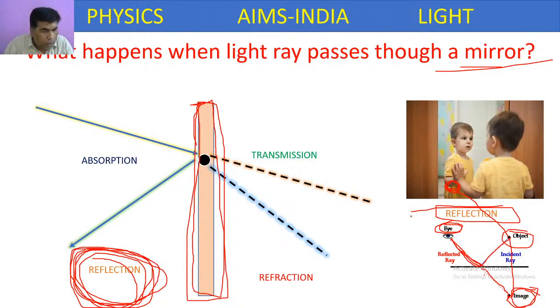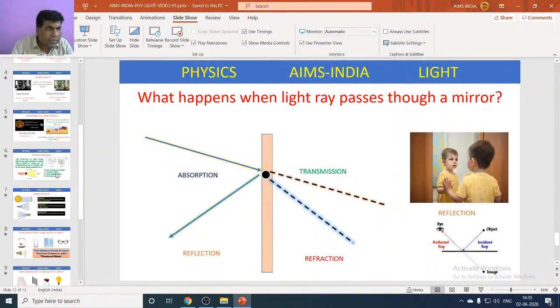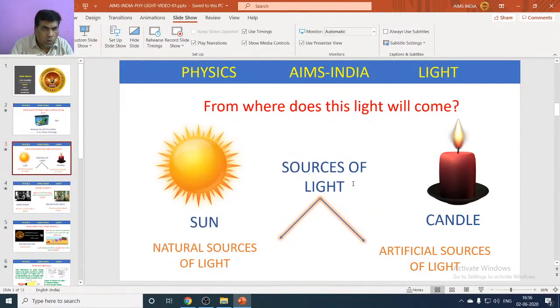So let's see some solved questions based on the topic, what we have learned till now. Here, light can travel through water without being wet, because it is not matter, it's just a form of energy. We have two sources of light, sun and candle. Sun is the natural source of light. Candle is the artificial source of light.